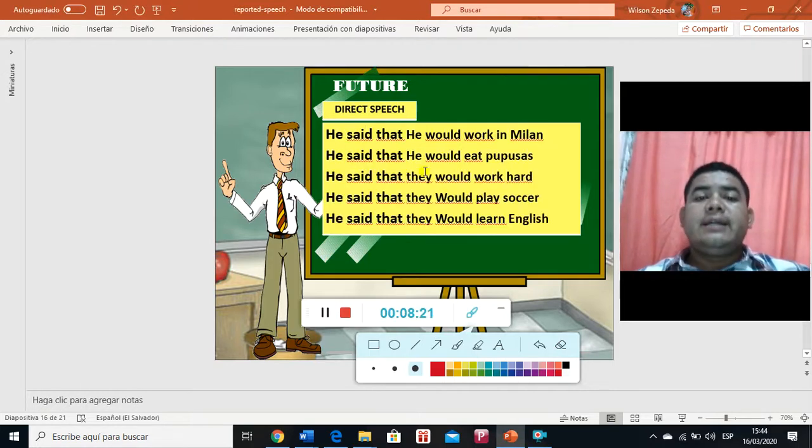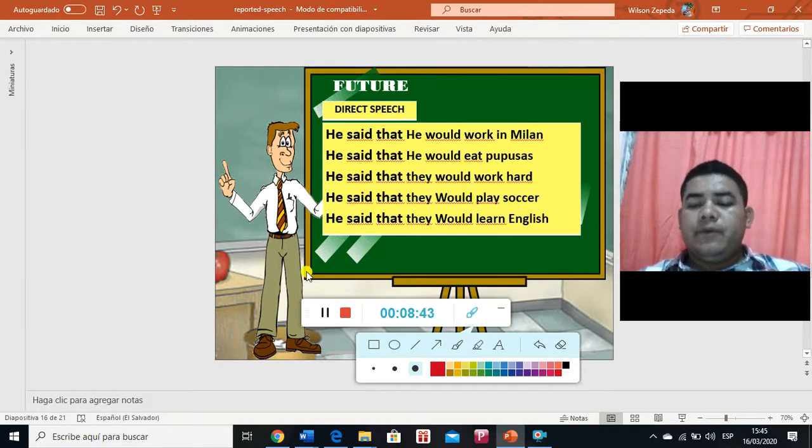He said that he would work in Milan. I don't know if you knew, but the simple past of will is would. So we go like this. He said that he would work in Milan. He said that he would eat pupusas. He said that they would work hard, they would play soccer, and they would learn English.